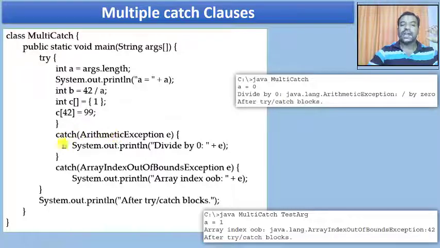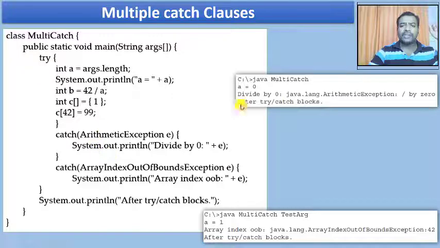So this catch clause will match the exception that has been created, because this one is not matched. ArrayIndexOutOfBoundsException is not matched. This is the exact match of the exception, and this catch will be used and prints the message divided by 0 and the description of the exception.